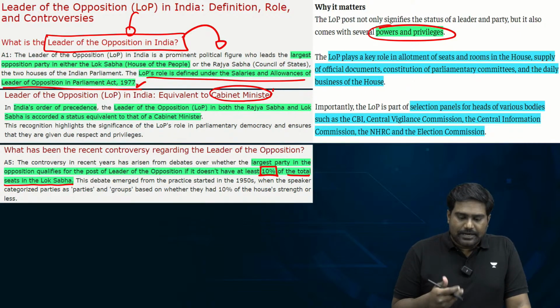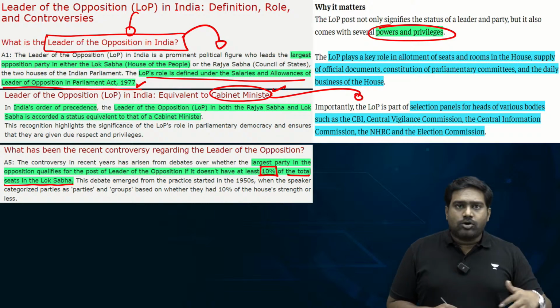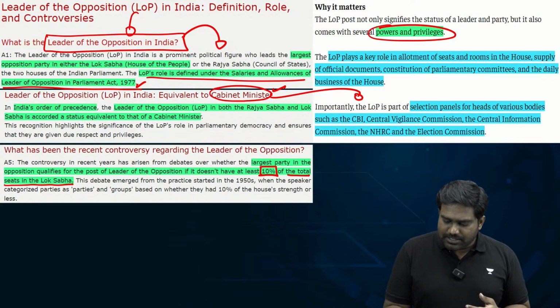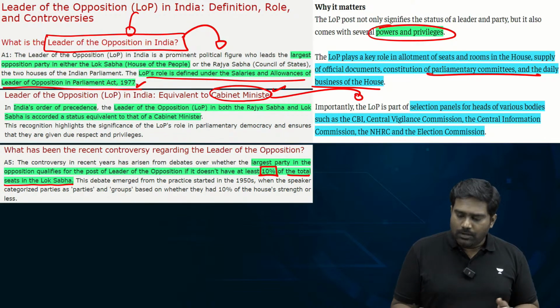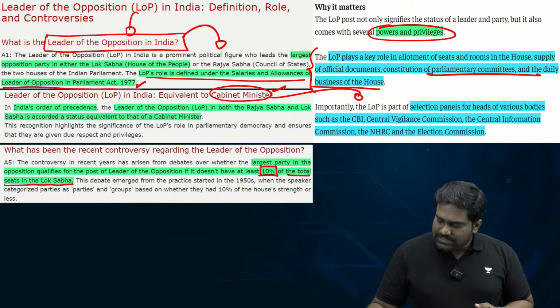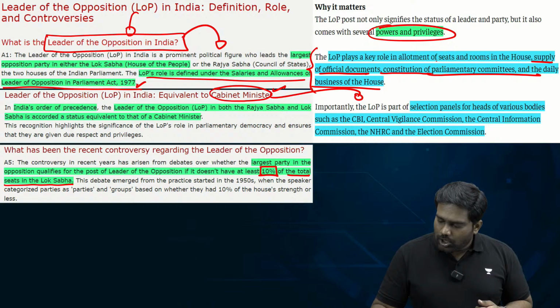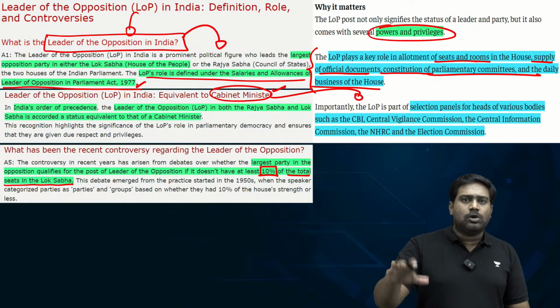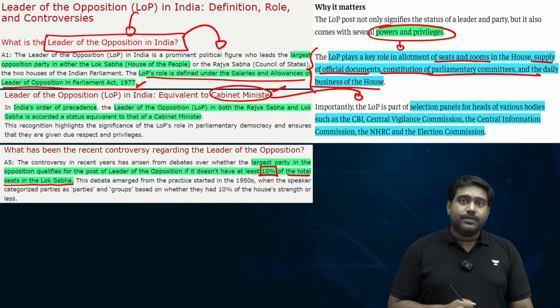Now, this is very significant. They play a critical role in the parliamentary process. In the conduct of business in the Lok Sabha and Rajya Sabha, the leader of opposition in both the houses plays a crucial role. Be it supplying of the official documents, the constitution and the functioning of parliamentary committees, allocation of seats and rooms, and the overall conduct of legislative business and the deliberation within the parliament, the leader of opposition plays a key role.